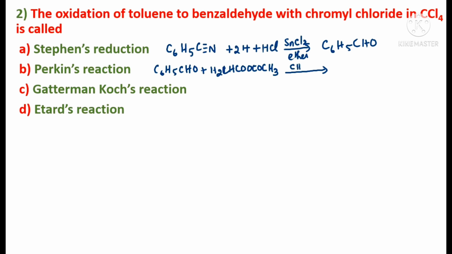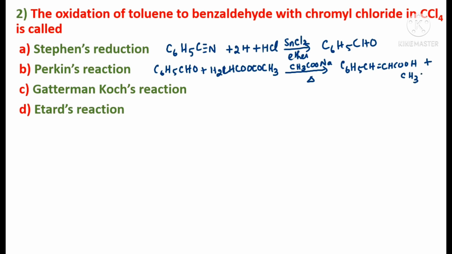Since the anhydride is acetic anhydride, the corresponding salt is the salt of acetic acid, CH3COONa. When it is heated, we get cinnamic acid, C6H5CH=CHCOOH, and along with this we also get acetic acid.